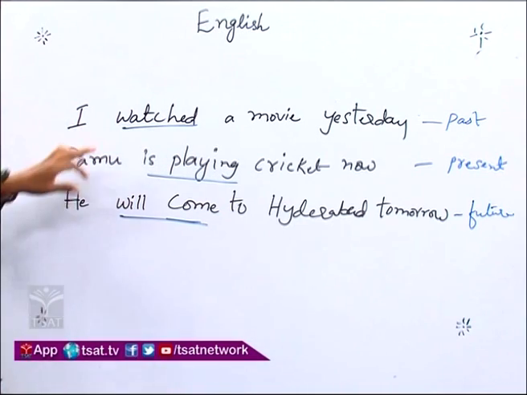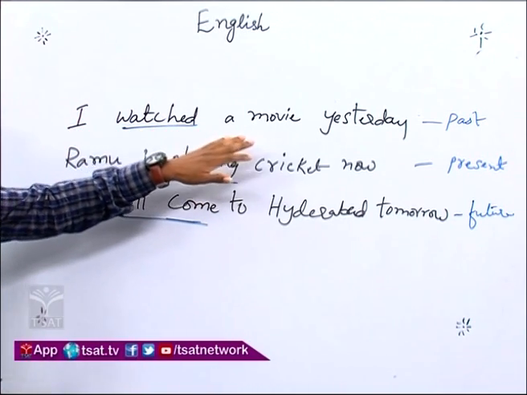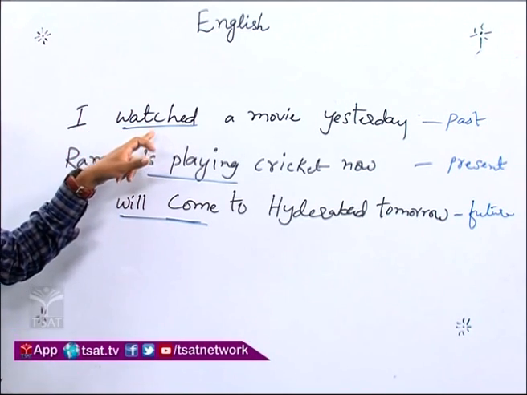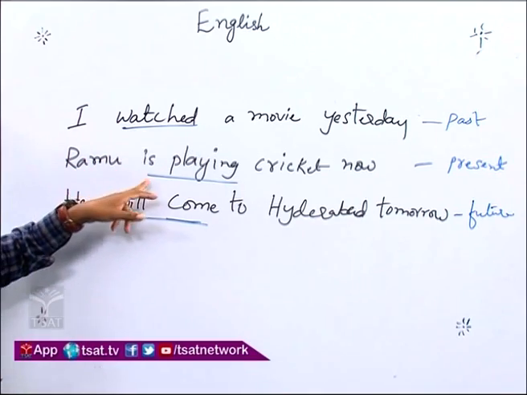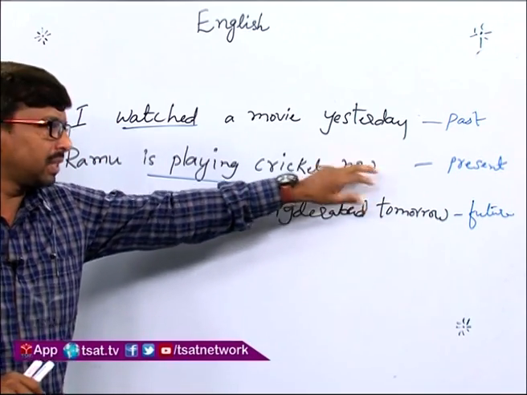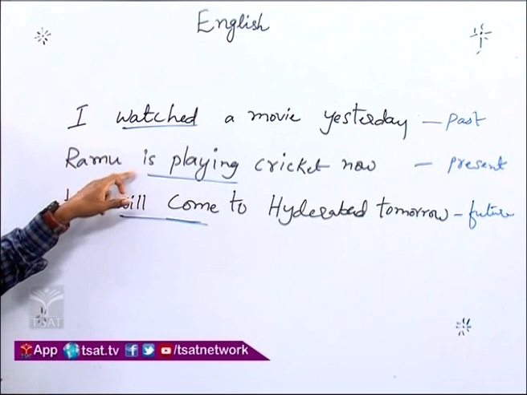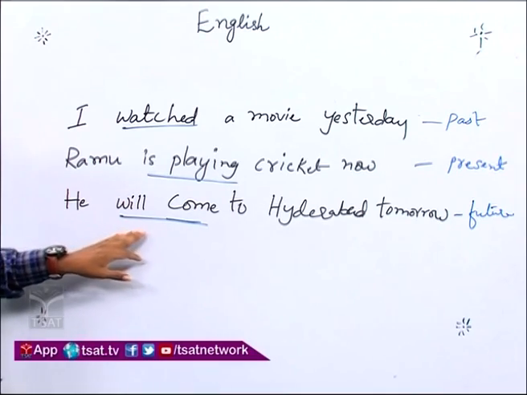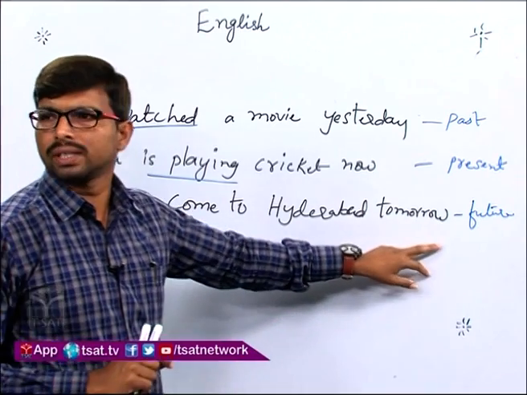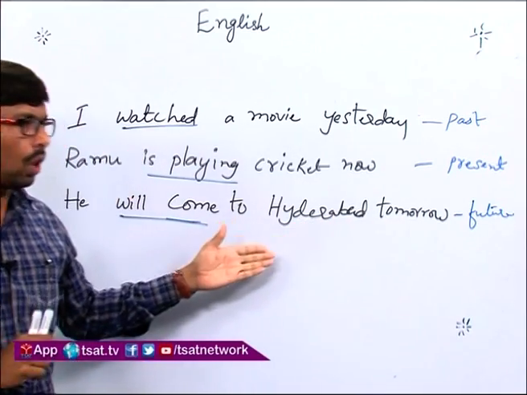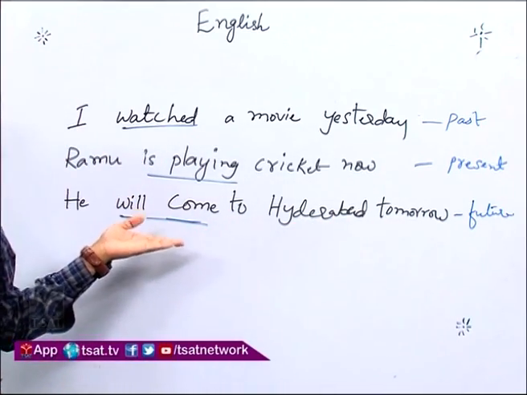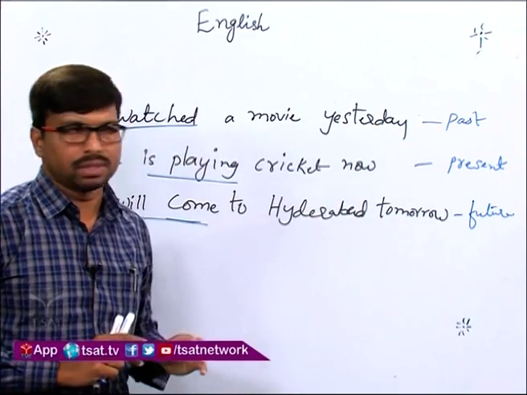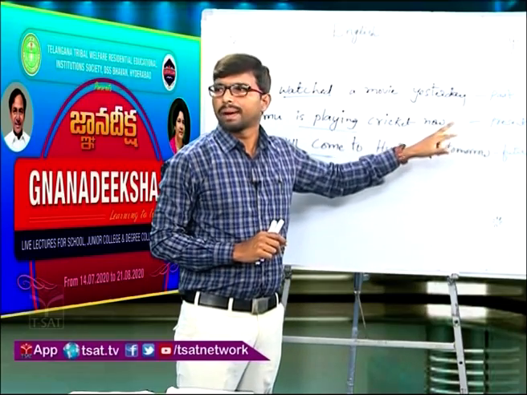So, if you observe, the first sentence refers to the past time because the action is already completed. In the second sentence, the verb is playing refers to the present time because the action is going on now. In the third sentence, the verb will come refers to the future time because this will happen in the future. So, in English there are three times: past, present and future.